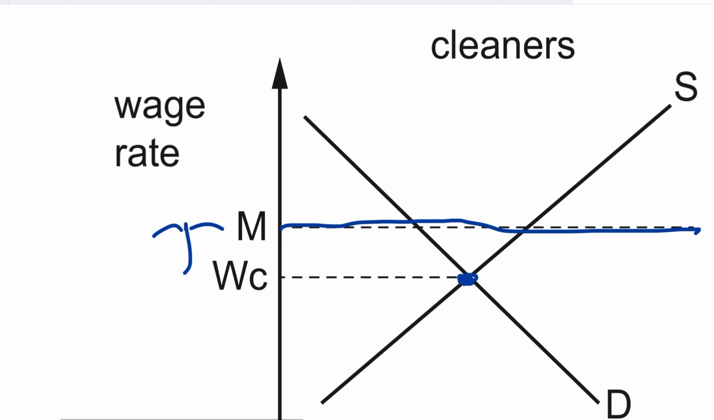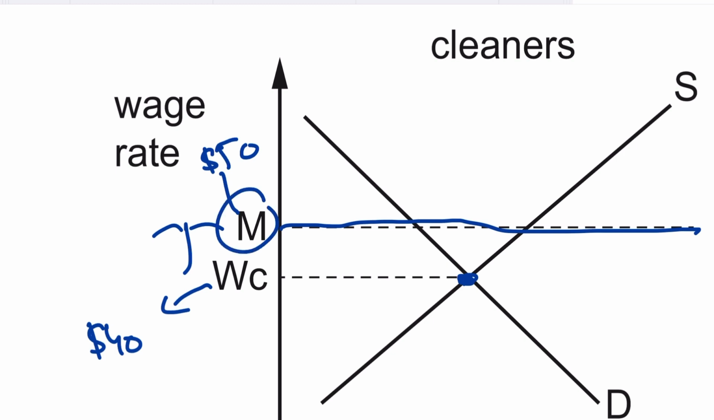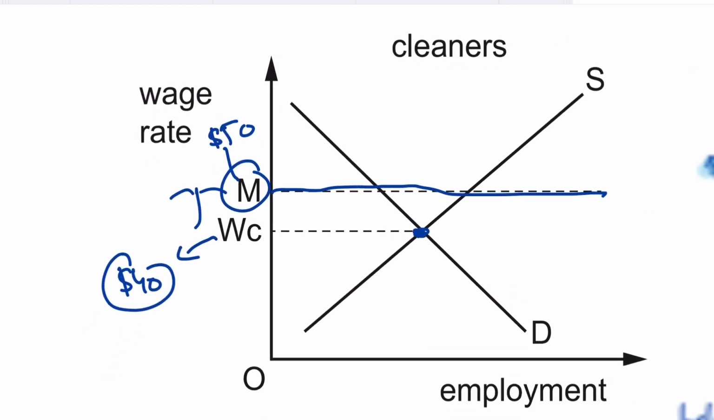But over here, if the wage rate of cleaners is, let's say, $40, while the minimum wage is, let's say, $50, here it makes sense because now the government is saying to pay them $50 minimum. So they won't pay them $40, because the government by law has said you need to pay $50 minimum. Okay.